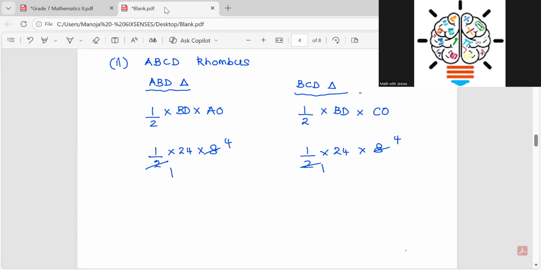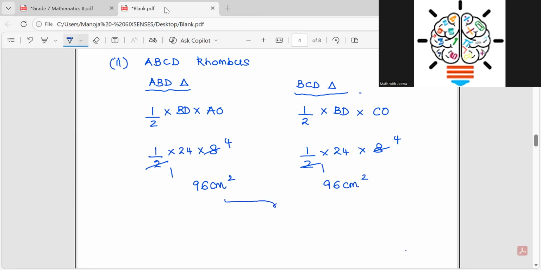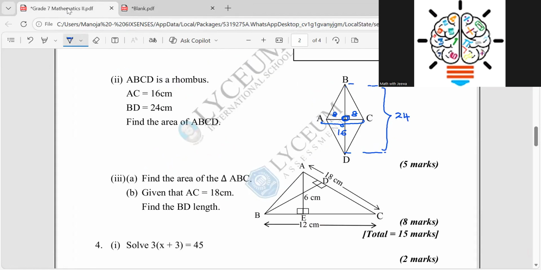Here you get 4 times 4, 16, and 4 times 2, 8, 8 plus 1, 9. 96 centimeters squared, and here also 96 centimeters squared, and when you add them together it gives you 192 centimeters squared. 6 plus 6, 12. 9 plus 9, 18 plus 1, 19. 192 centimeters squared, right? So then we will move to the next part.